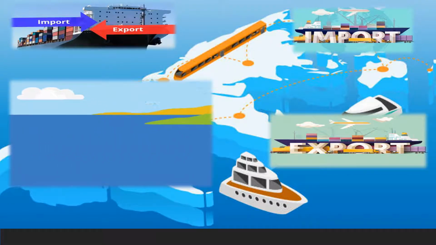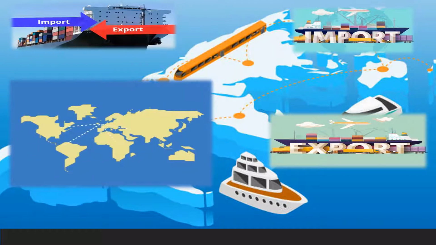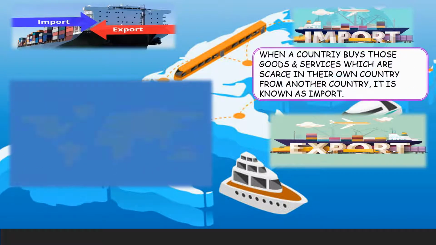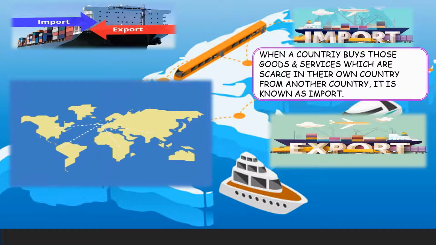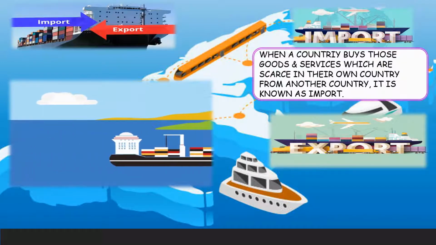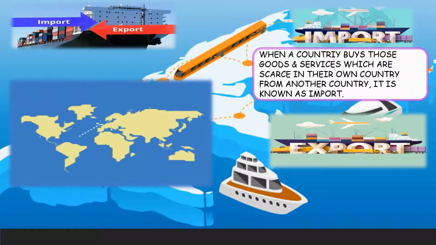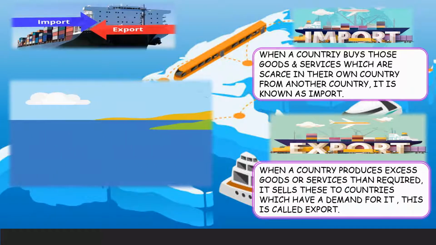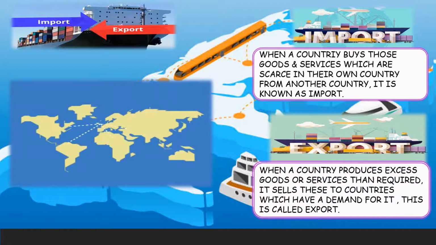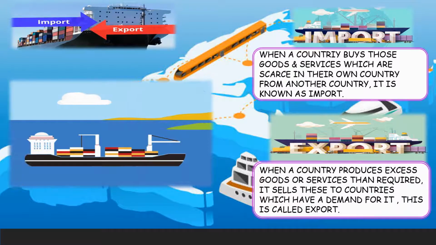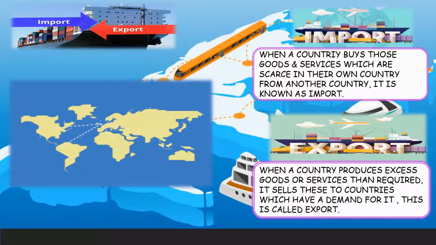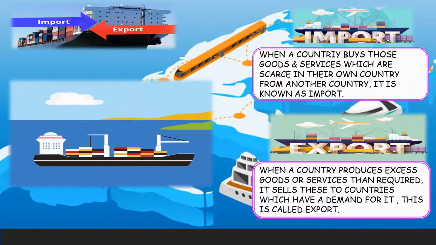Now let's see once again what is meant by import and export. When a country buys those goods and services which are scarce in its own country from another country, it is known as import. When a country produces excess goods or services than required, it sells them to other countries which have a great demand for it. This is called export.